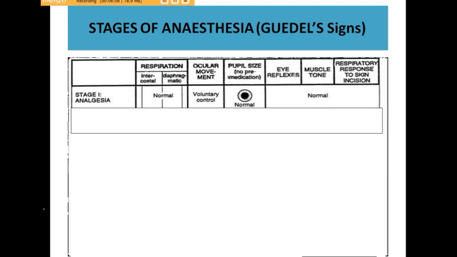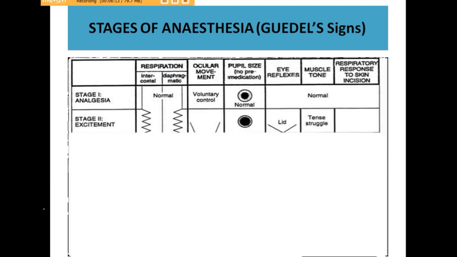anesthesia. As the dose of the anesthesia is increased, stage 2 is achieved, which is a stage of excitement in which respiration becomes irregular, the blood pressure starts falling, the pupil size is increased, and eye reflexes are present, but they are very less. So this is a very unpleasant stage for the patient. The patient becomes restless in this stage.